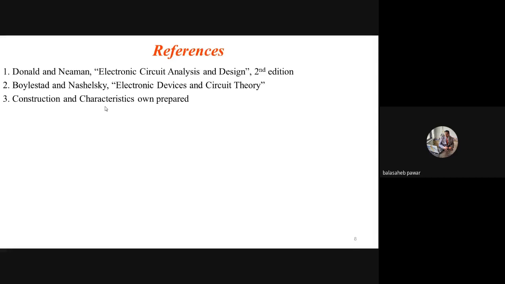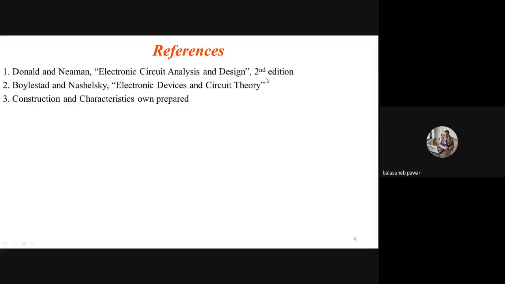Again, I collected all this information. I already mentioned the book names for this subject: Donald Neamen, Electronic Circuits Analysis and Design, and the second one, which will be mostly useful to you, Boylestad and Nashelsky, Electronic Devices and Circuit Theory. I suggest you prefer the second book.